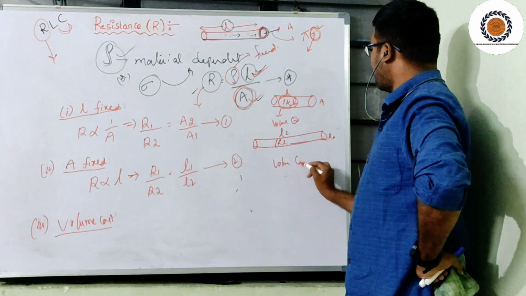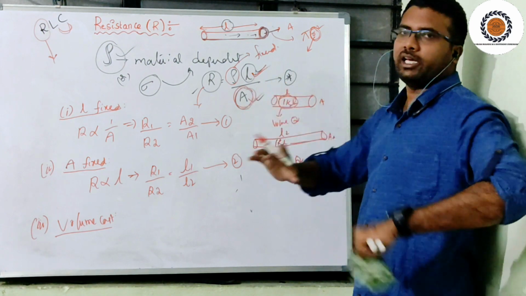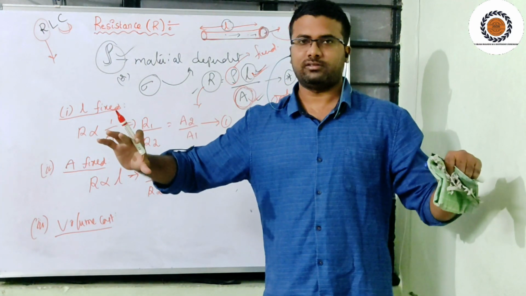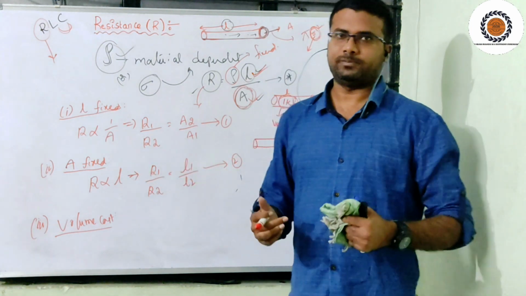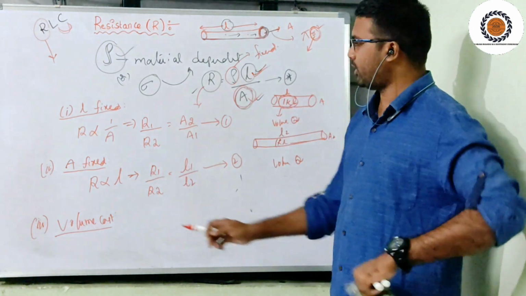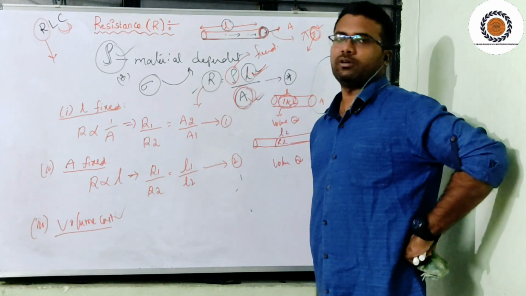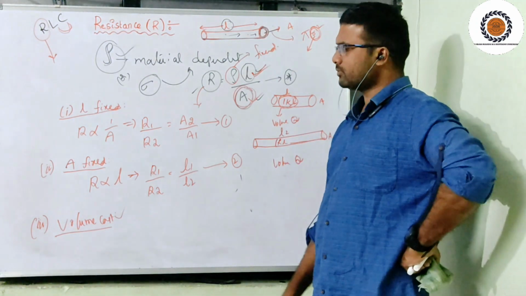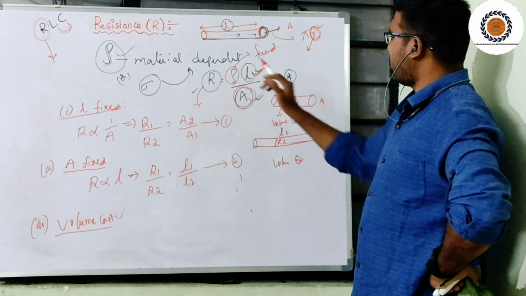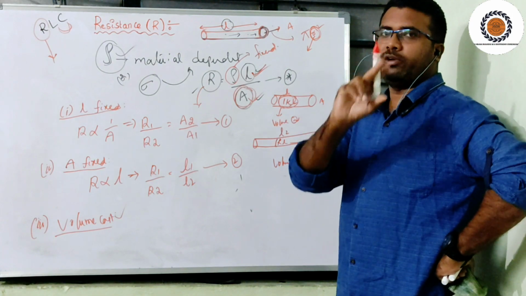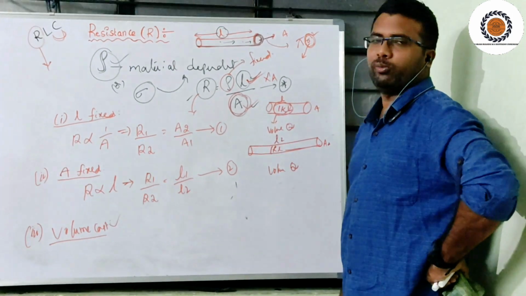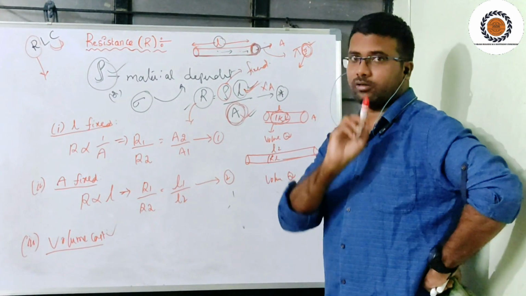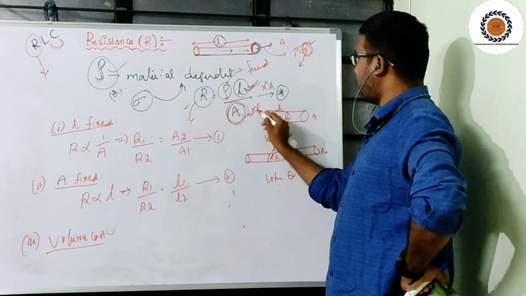If I modify the length and area of cross section of a conductor, then there is no difference in volume. Volume is fixed. That's why this property is derived. Now see, in this formula, I can fix the volume in two ways. One is I can multiply the area in the numerator, or I can multiply the length in the denominator.